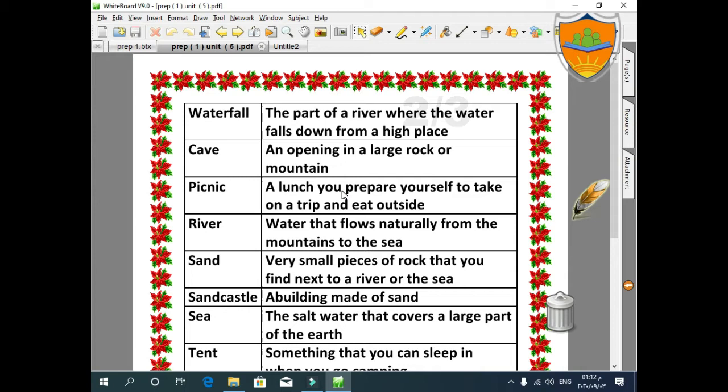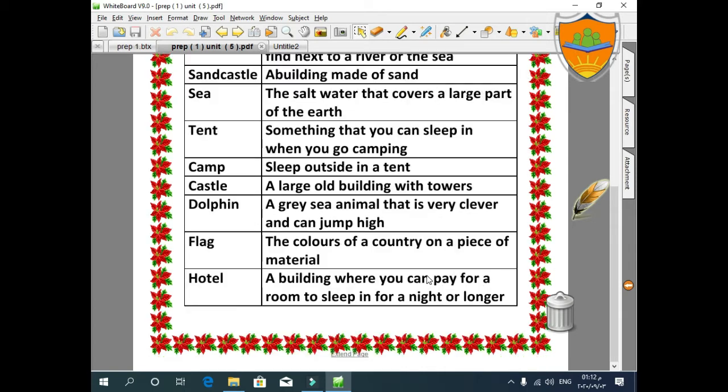River: water that flows naturally from the mountains to the sea. Sand: very small pieces of rock that you find next to a river or the sea.